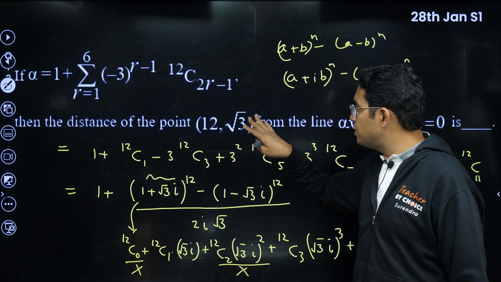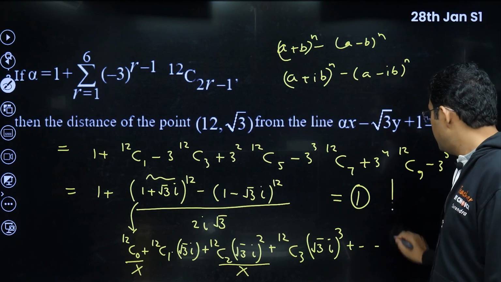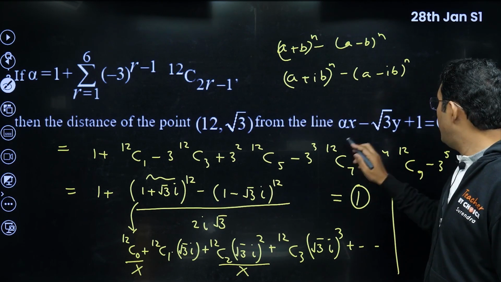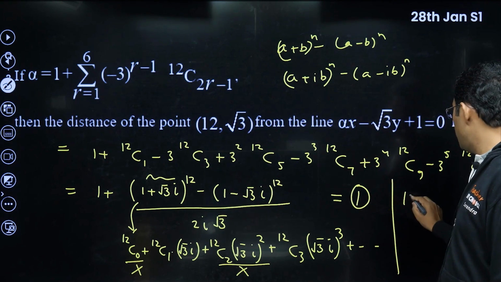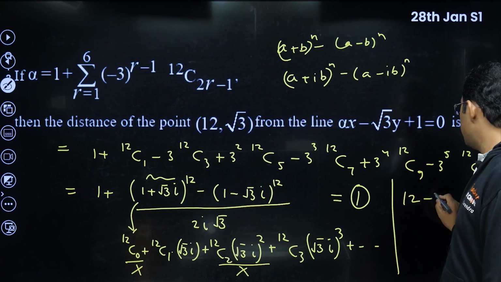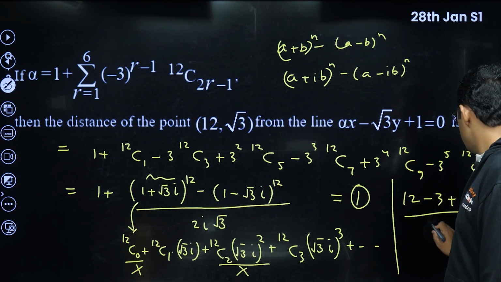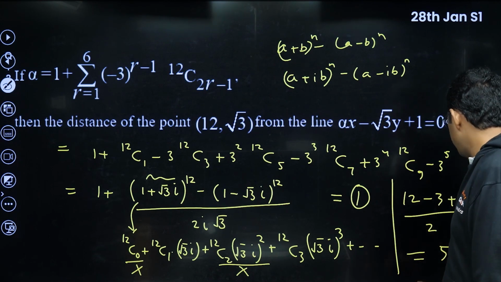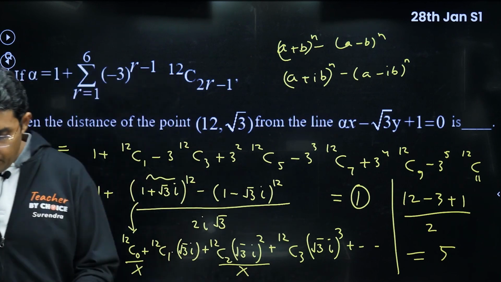You have to find the distance of this point from this line. You have to put in the distance formula. So 12 into alpha, so I think only 12 here. Root 3 if you put, so minus 3 plus 1 upon 2. So it will become, I think, 5. 12 minus 3, 9 plus 1, 10 upon 2, so 5.